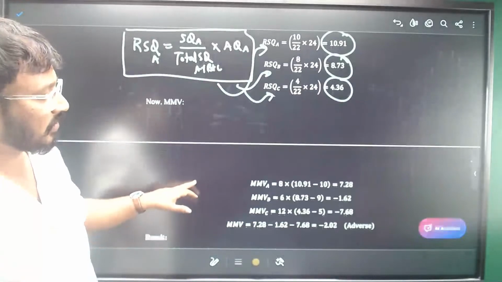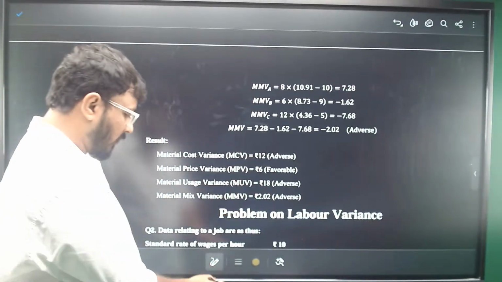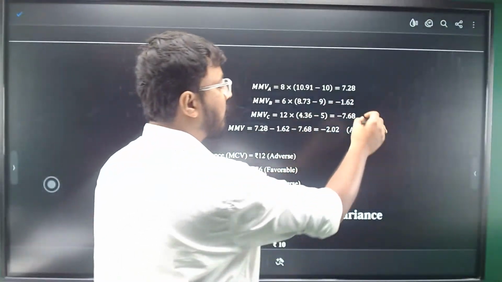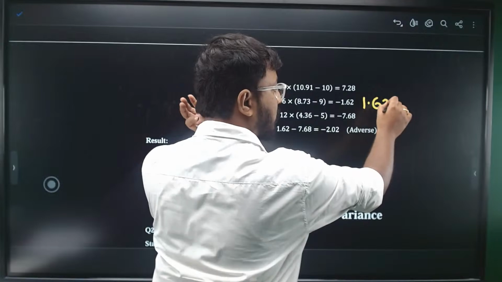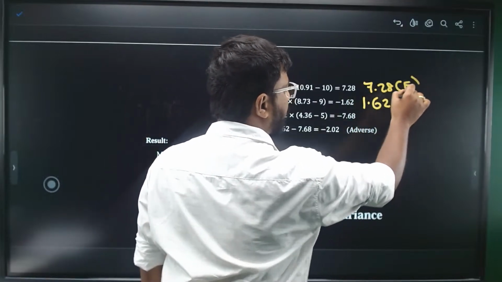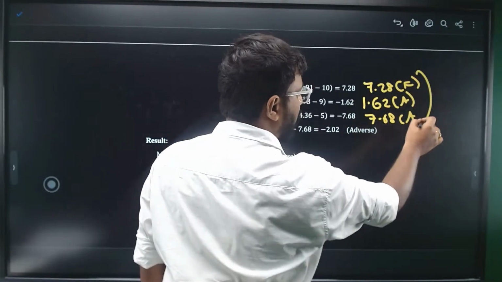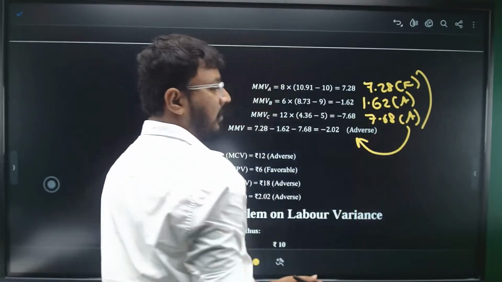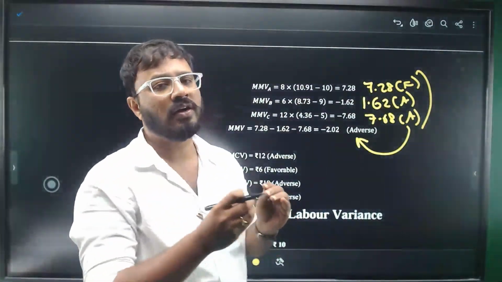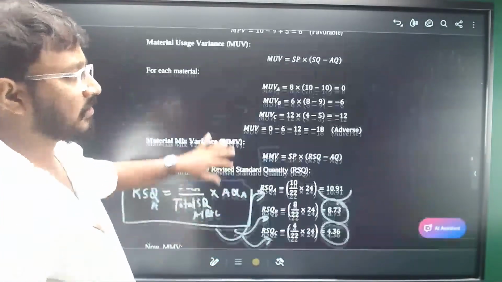So simply substitute the figures in the formula, and you get the answers, right? One small observation here, the minus they are mentioning, okay? While writing your answers, you need to write it as adverse, and if it is a positive amount, you please write it as favorable. Okay, here also 7.68 adverse. When you are taking the totals also, please write in this way only, favorable or adverse. Favorable means positive, adverse means negative. So that's how all the material variances will be calculated.